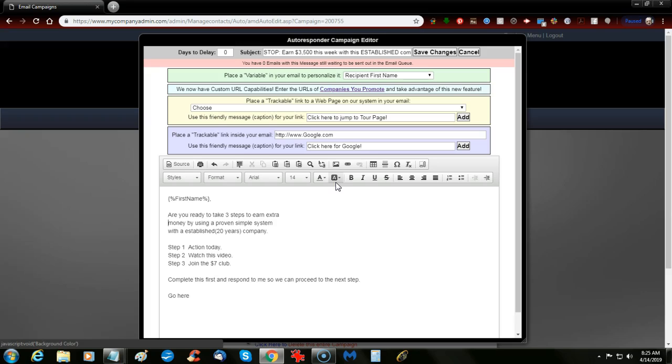And I'll say, are you ready? Control B to bold it, to take 3 steps, and then I want to turn that into a question. Okay. And I want to change the text a little bit. I want to put a colon, say take action, capitalize first letter of each word, take action today.